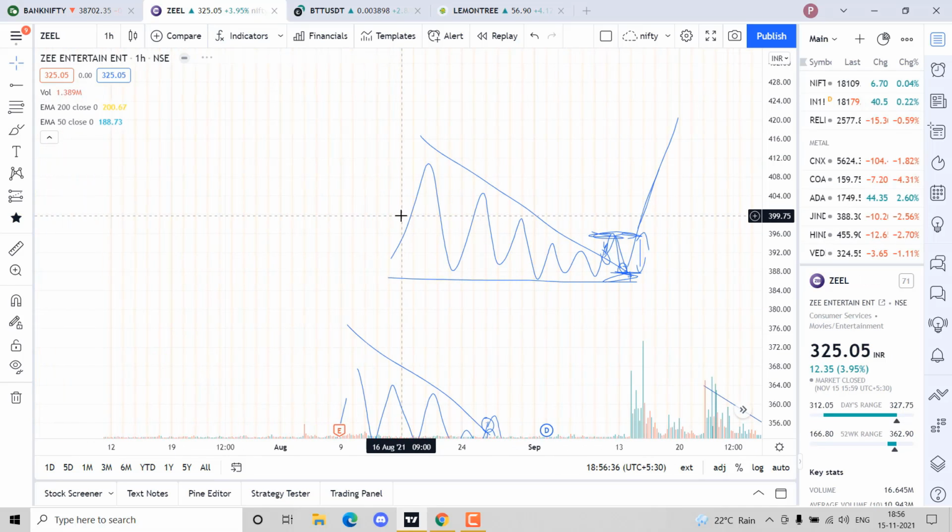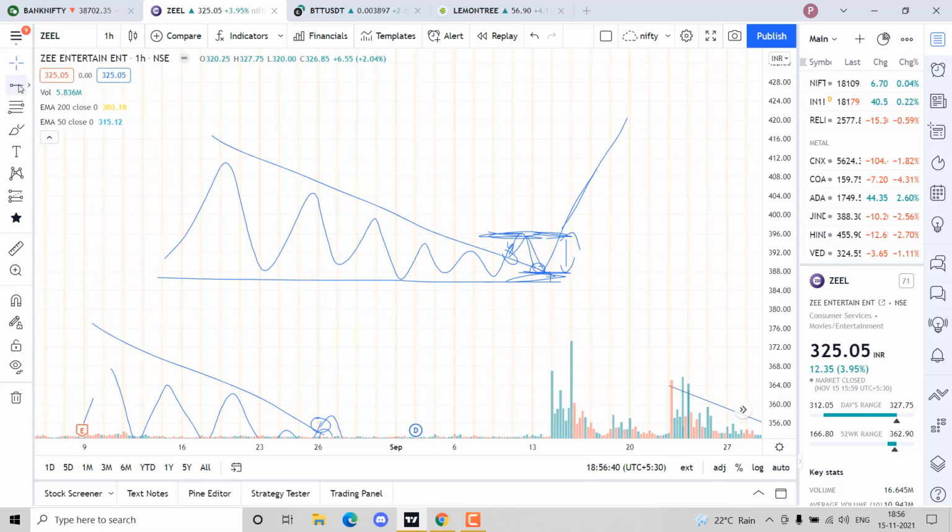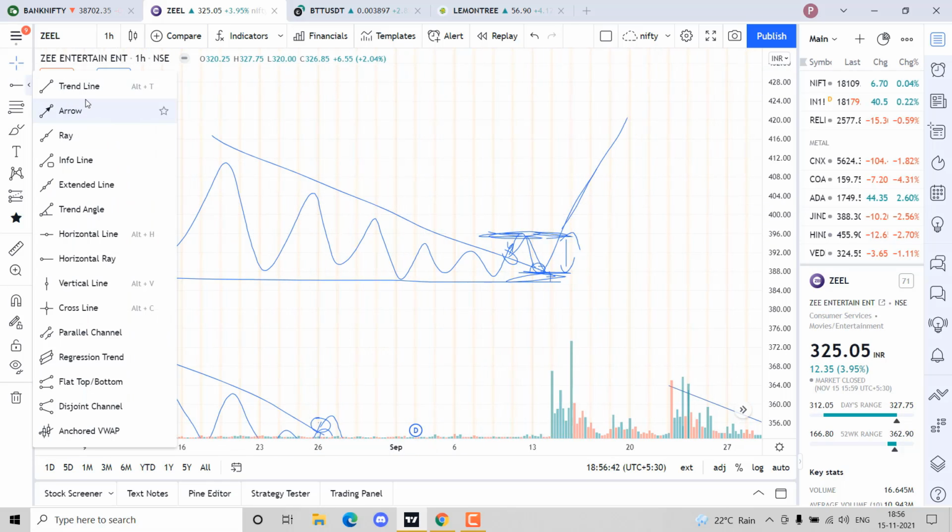Drawing the support and resistance accurately comes with experience. Sometimes we take wick to wick, as I told you. Sometimes we take body to body. That depends on how the stock is behaving, because we have seen the stock behaving for the past 2 to 3 months. We know whether it will behave body to body or wick to wick. For that, you need time.